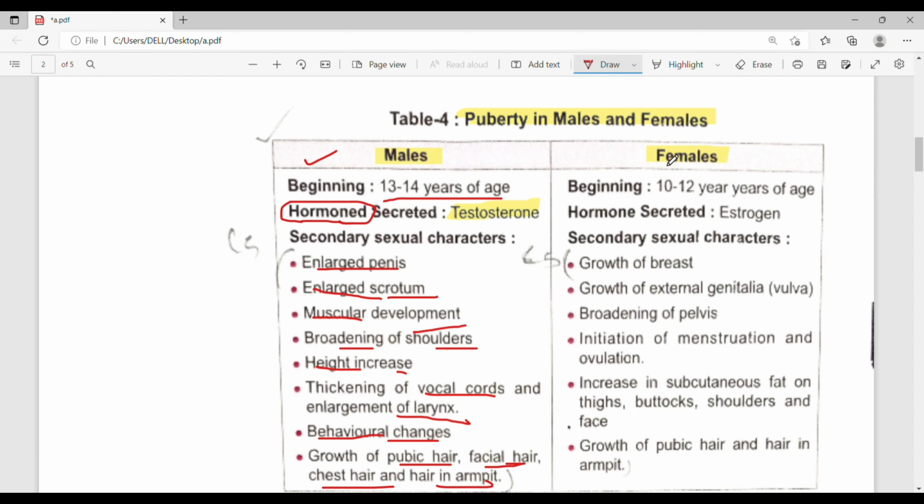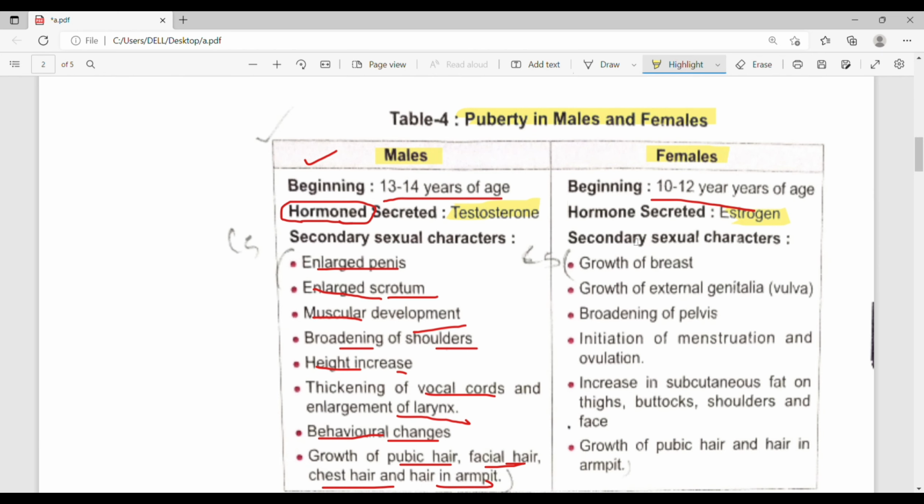Now we will study the changes that occur in females during the age of puberty. First, the age of puberty in females is from 10 to 12 years. The meaning of hormone I have told you, that these are chemical messengers. The hormone in females is estrogen.